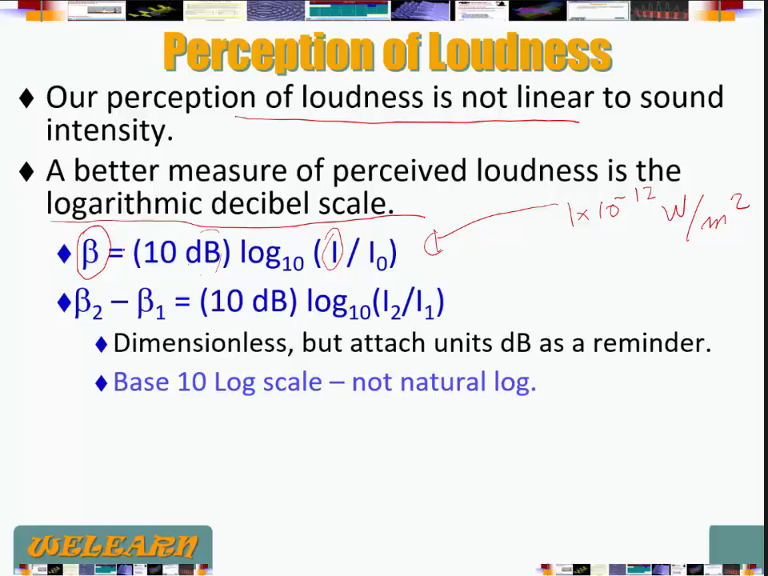The decibel level, which is, again, 10 dB times log base 10 of the ratio of the intensity of the sound to the threshold of hearing. So the difference between two sound levels, beta 2 minus beta 1, is going to be 10 dB times log base 10 of the ratio of the intensities. Now the intensity level is really dimensionless. The dimensions get cancelled when we take the ratio. But we usually use dB as a reminder that we are talking of that scale. This is a base-10 log scale, not natural log.